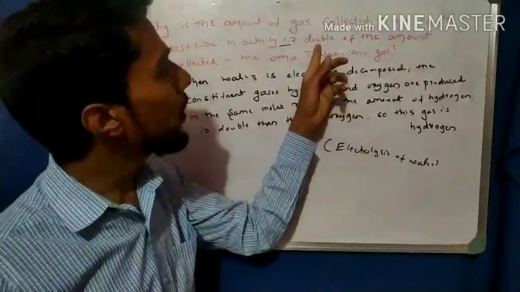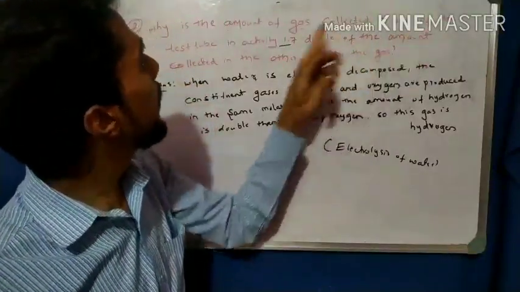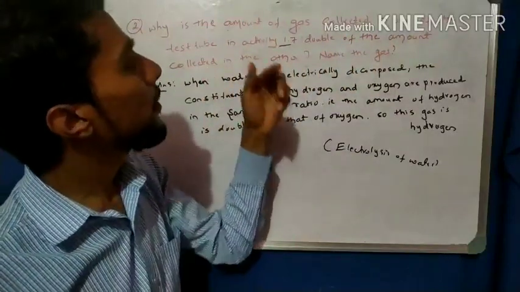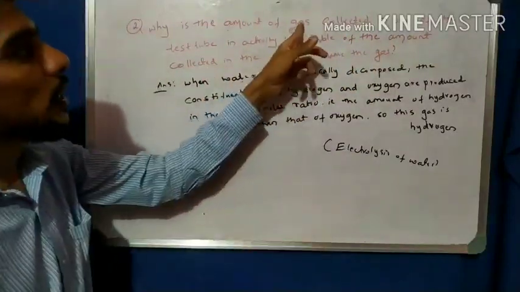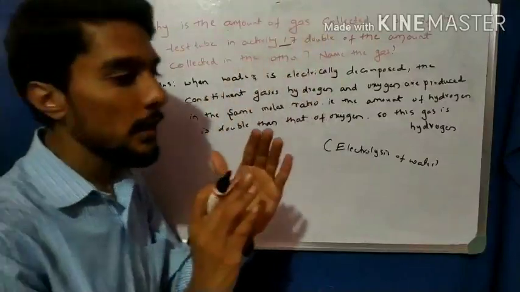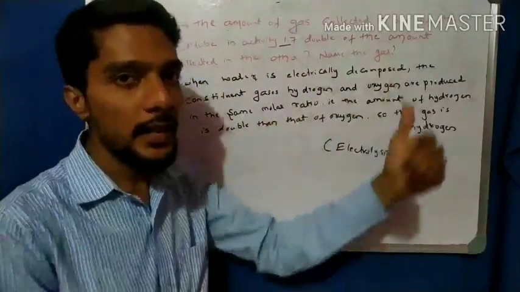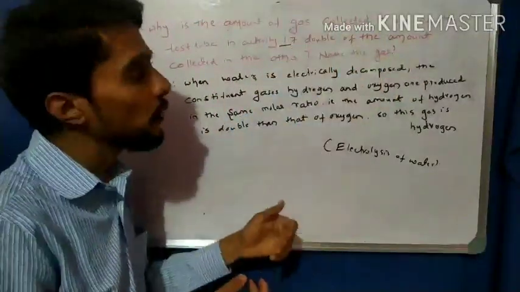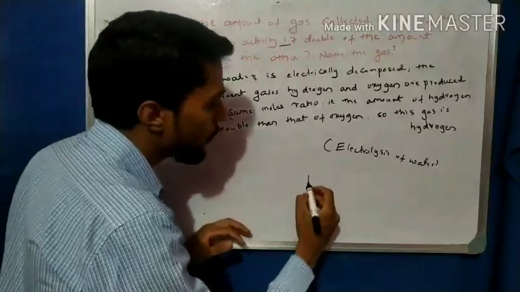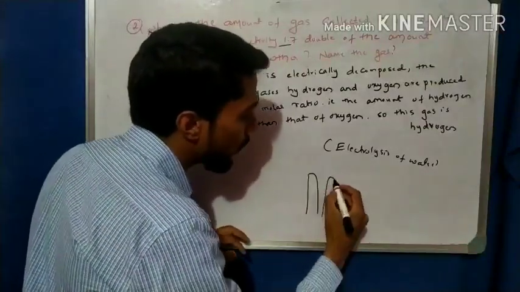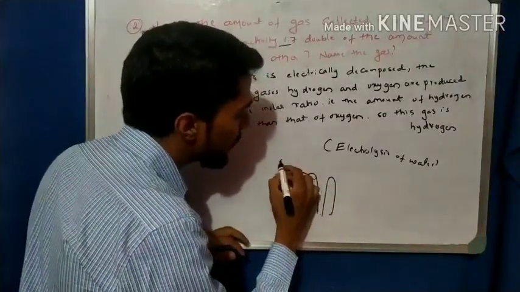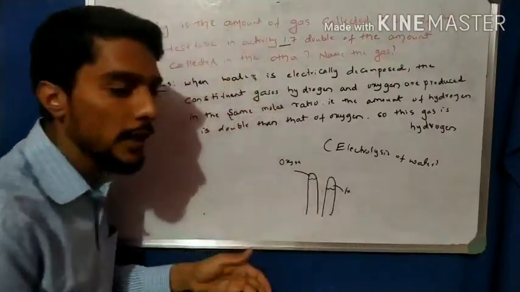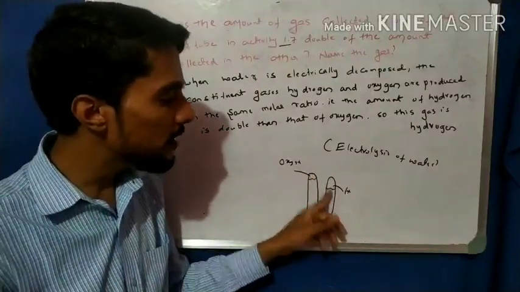In the decomposition of water, the amount of gas collected in one test tube is double that in the other. One gas is double the other gas, so identify that gas. Why is one gas double the other? The answer is that in the test tubes we observe, at the anode and the cathode, that hydrogen is double the oxygen. Why did this happen? Why is hydrogen gas double oxygen?